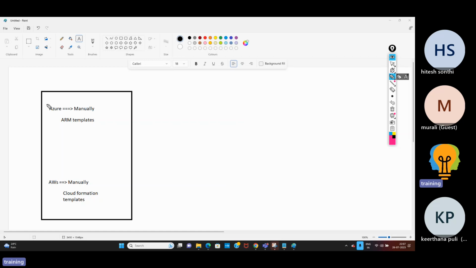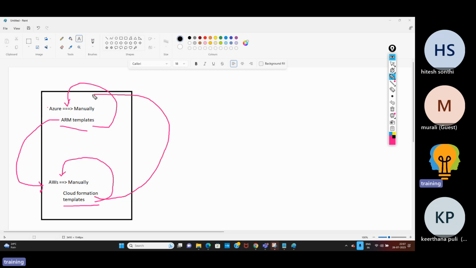Now in Azure, you have ARM templates. By using ARM templates, you can automate infrastructure build on Azure. In the same way, by using CloudFormation templates, you can automate infrastructure build on AWS. So the AWS CloudFormation template is a native tool of AWS, and ARM templates is a native tool of Azure. So by using ARM templates, you cannot configure on AWS. In the same way, by using CloudFormation templates, you cannot configure on Azure. So these are native tools.